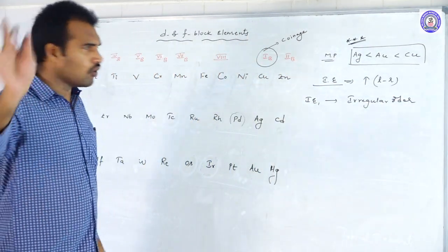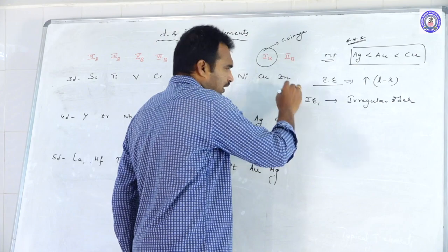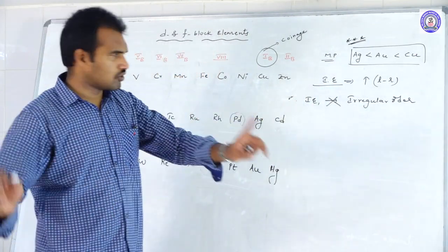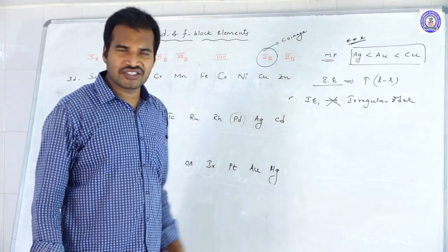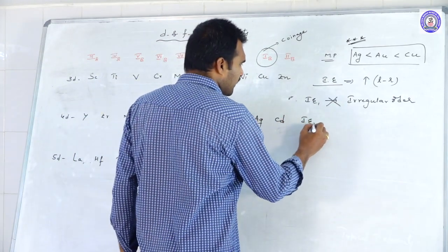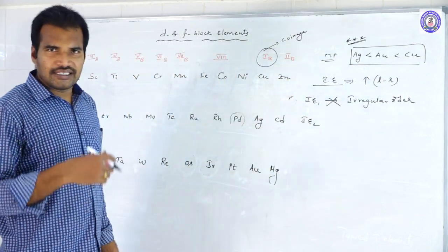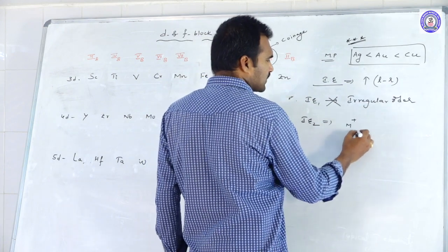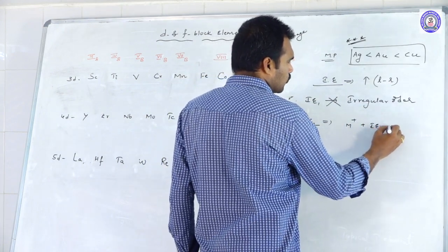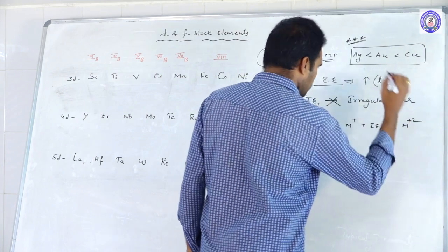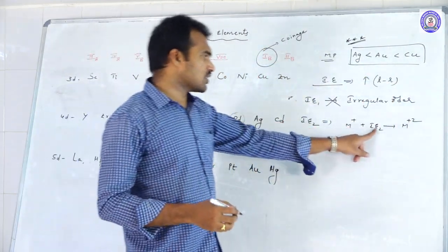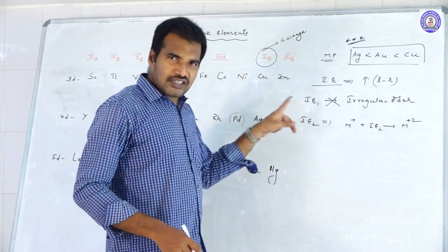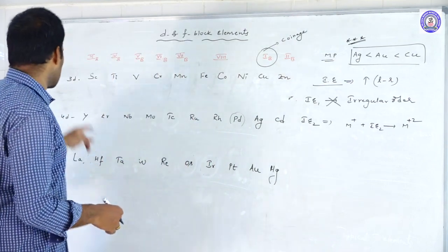That is why no need to go through this IE1. No problem, you just leave them. They won't ask you questions related to IE1. They will ask you questions related to IE2 and IE3. IE2, so what is IE2? IE2 is nothing but, suppose M plus ions, by using IE2 you are becoming what? M plus 2 ion. And that energy is called the second ionization energy.